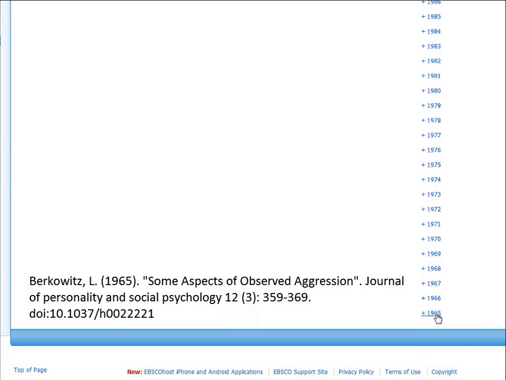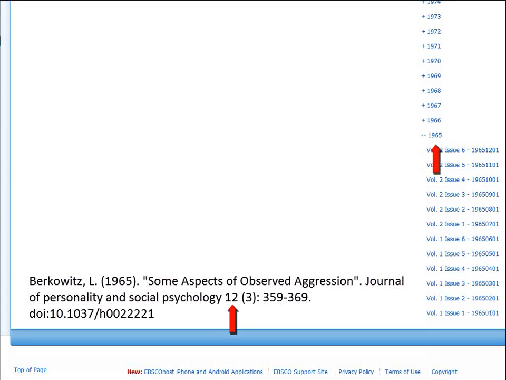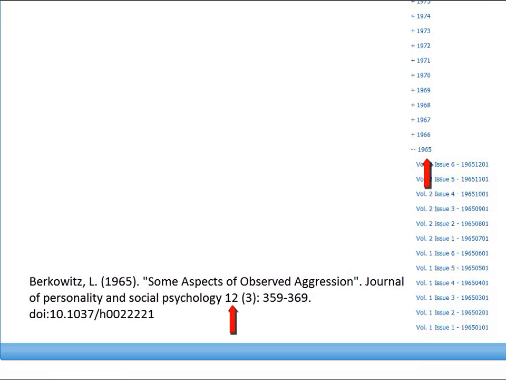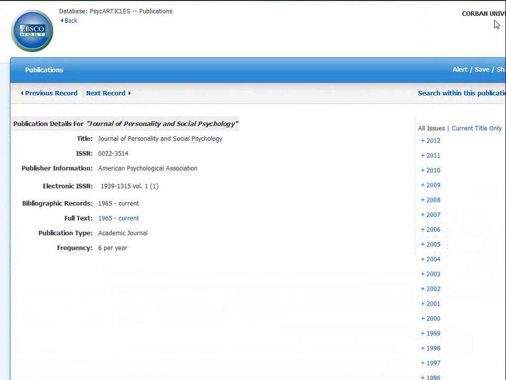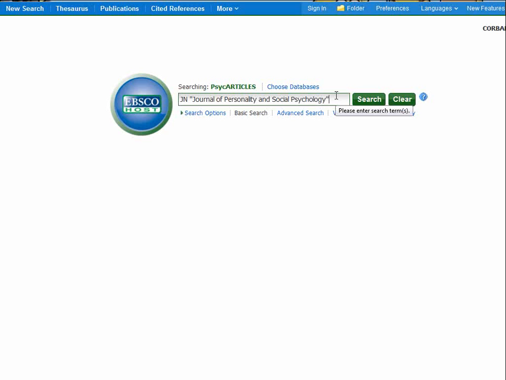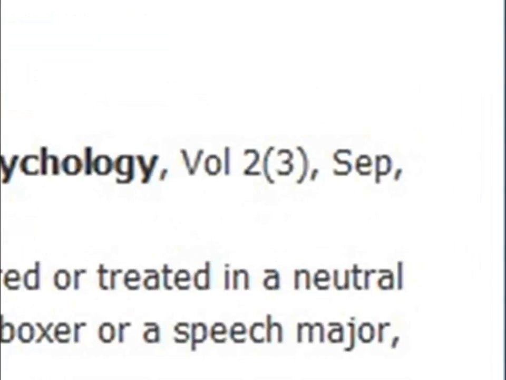We may just need to search within publication, enter "and" and the title in quotation marks. The "and" lets the database know that I still want it to search only in the content of this journal, and the quotation marks let it know that I am searching for these terms as a phrase. In this situation, the citation on Wikipedia was incorrect. It was actually volume 2, not volume 12 like the citation noted.